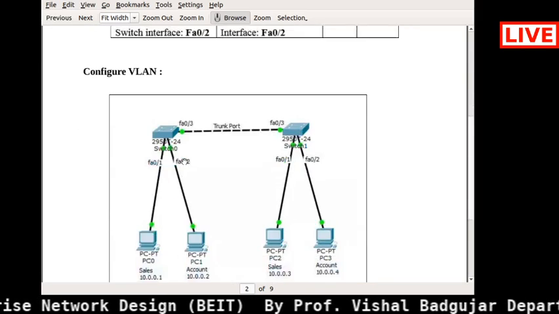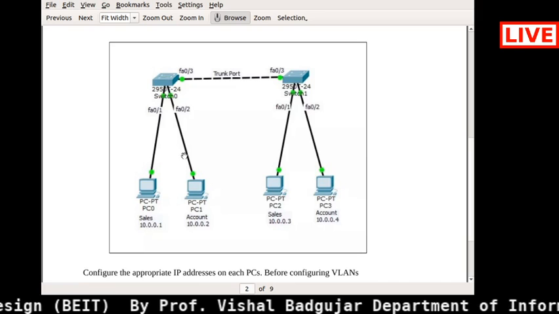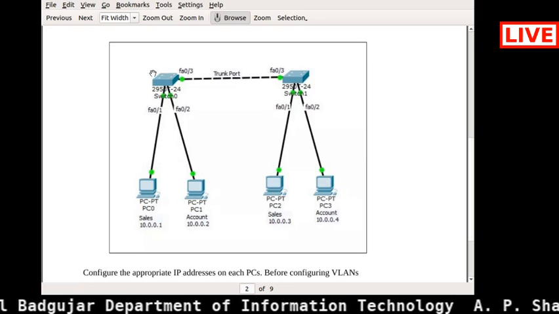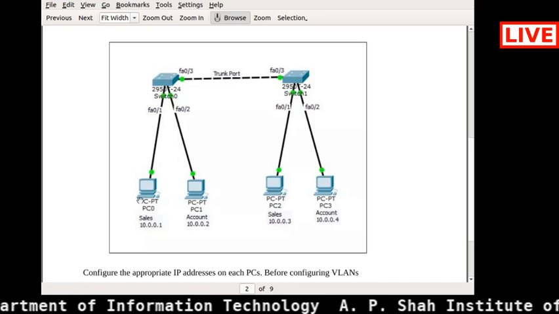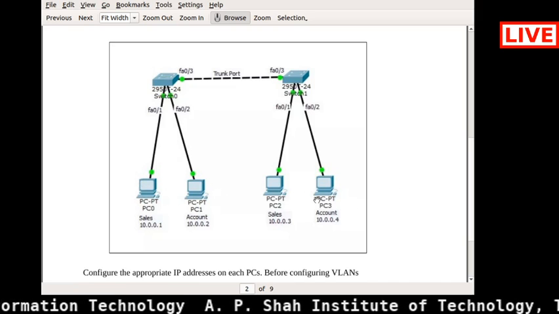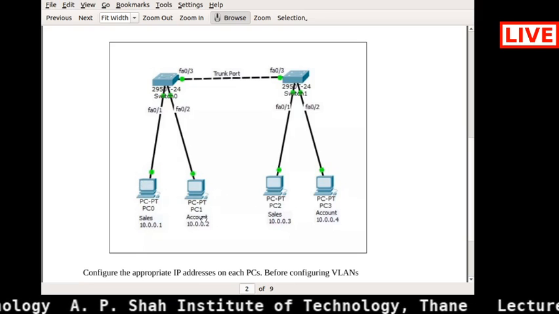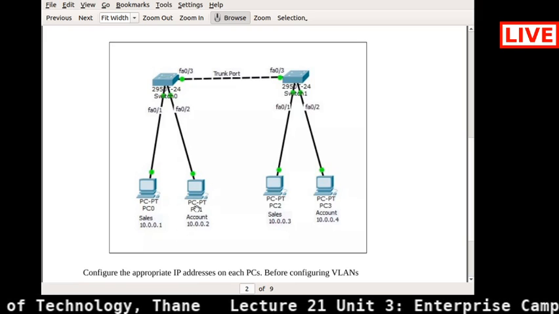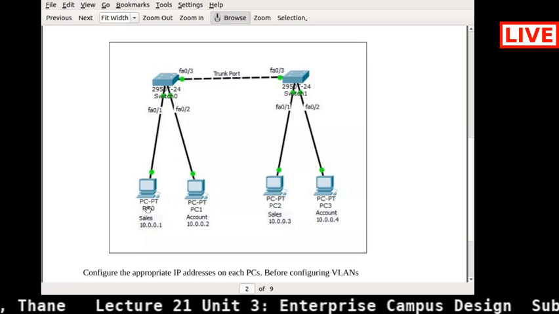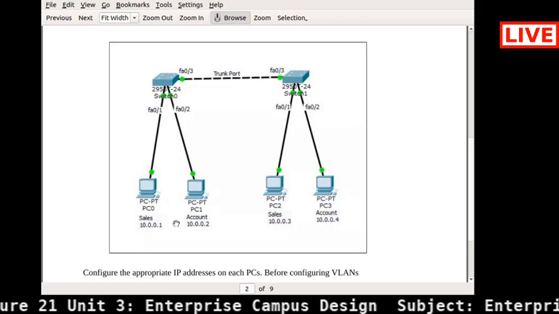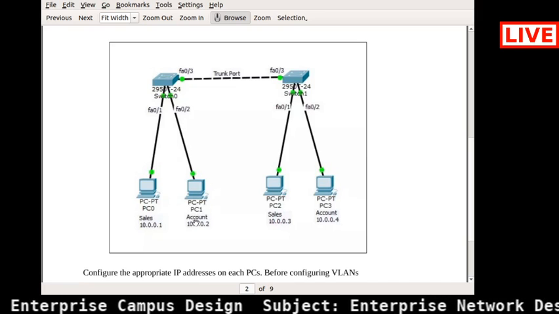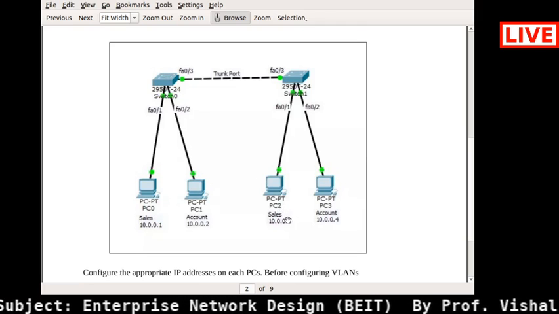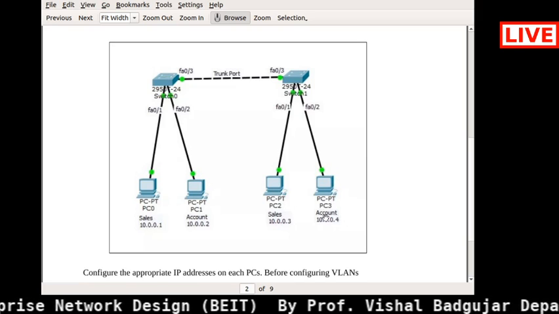Here I am showing you one topology. In this topology, there are two switches, switch 1 and switch 2, and four PCs, PC0 to PC3. I have divided this topology into two parts. For example, PC0 is my sales department and PC1 is my accounts department. Similarly, in the second part, PC2 is for the sales department and PC3 is for the accounts department.